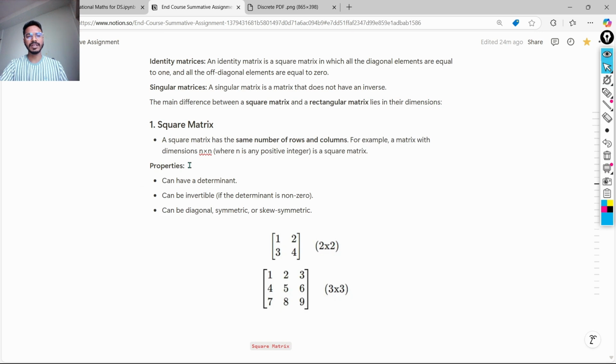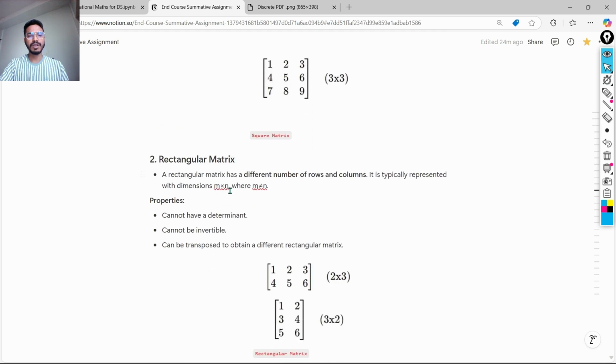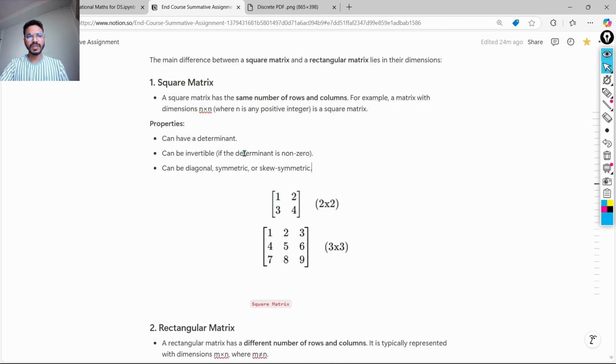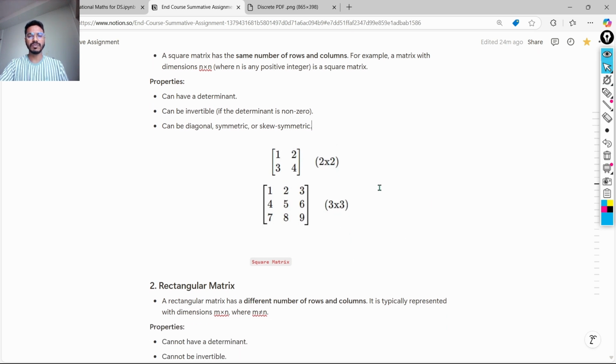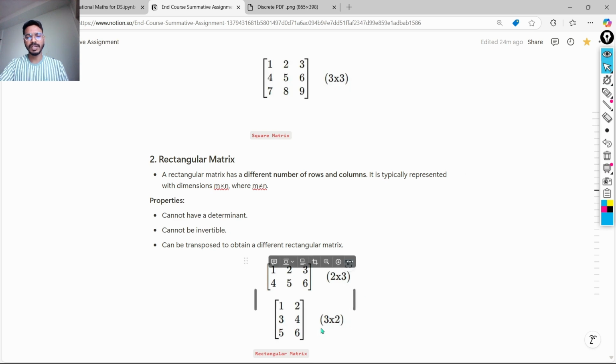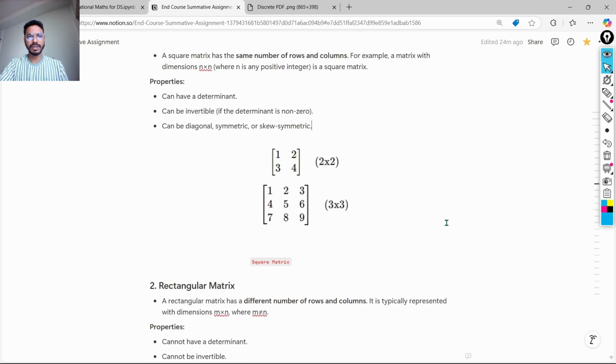It means that the dimension of a square matrix is n by n, while the dimension of a rectangular matrix is m by n. Sorry, m into n. It means a 2 by 2 is a square matrix, or we can say 3 by 3 is a square matrix, while 2 by 3 or 3 by 2 is a rectangular matrix.